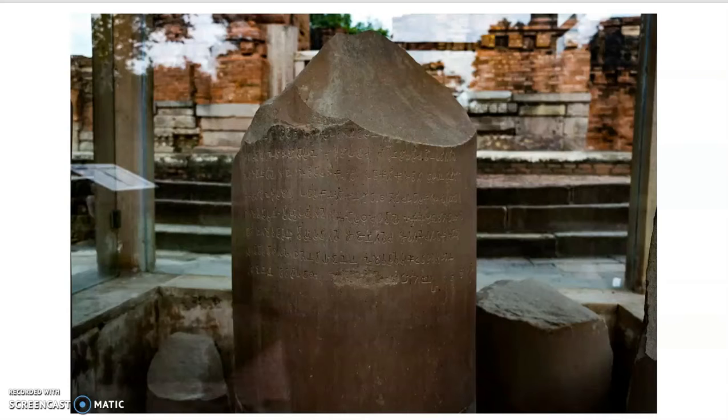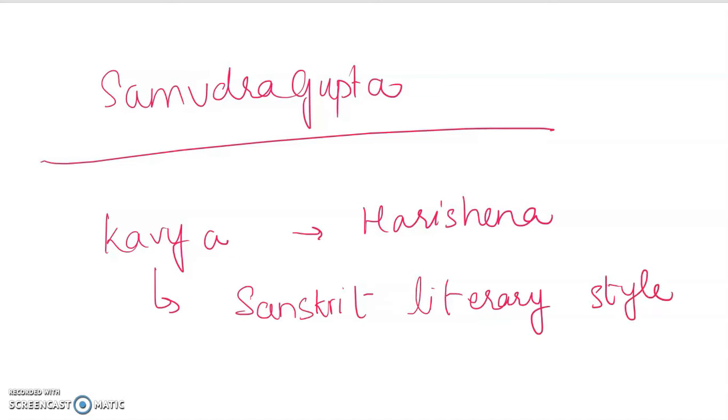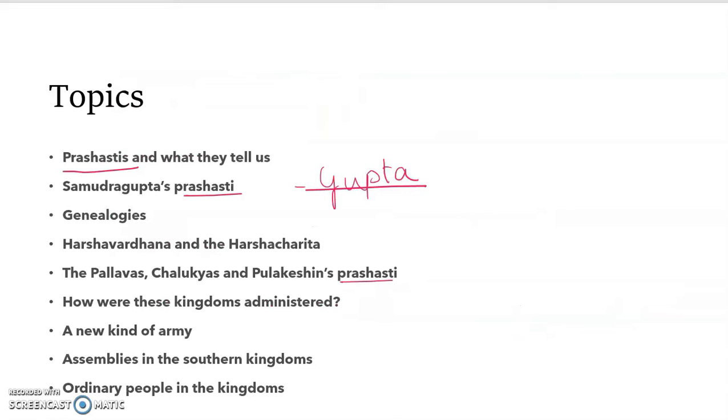Now what is this kavya? A kavya written by Hari Sena. It is when you use a Sanskrit literary style, how you like the literature, especially at the time of the Guptas. It was a specially designed poem in Sanskrit that we find by Hari Sena, who was a poet as well as a minister at the court of Samudragupta. Is that fine? Now let's talk a bit more about Samudragupta's Prashasti.